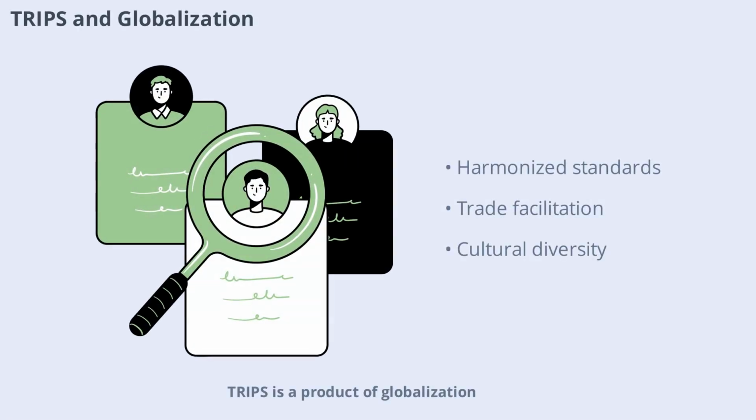TRIPS is a product of globalization, reflecting the interconnectedness of economies and the need for common rules. By harmonizing IP standards, TRIPS helps facilitate international trade and investment. However, it also raises questions about cultural diversity, access to knowledge, and the distribution of benefits in a globalized world.